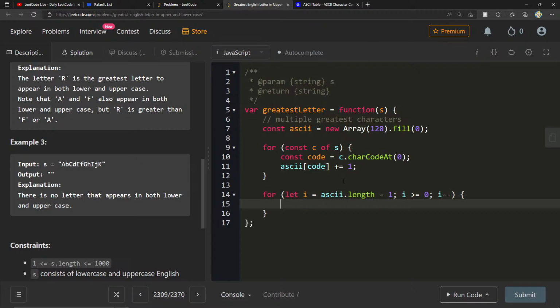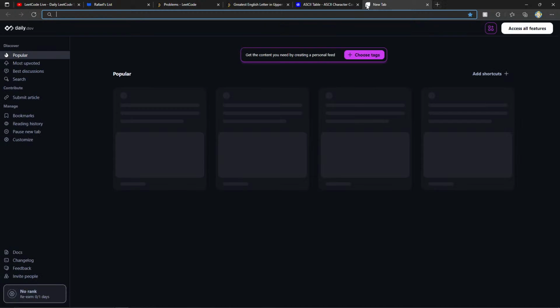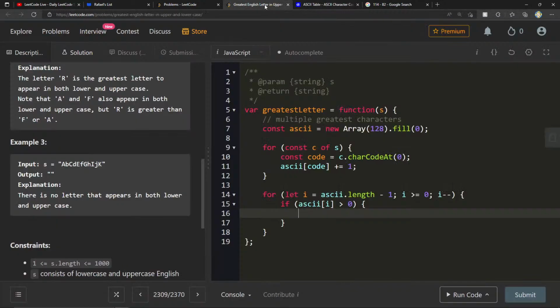If I get to a spot where ASCII of i is greater than 0, that's a contender, right? Now I need to find its equivalent uppercase letter. To get from 114 to 82, 114 minus 82 is 32.